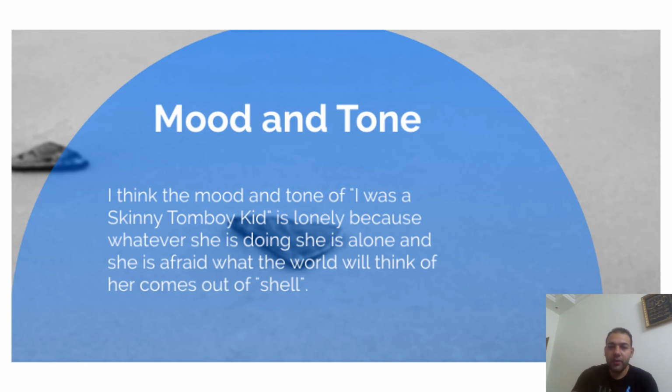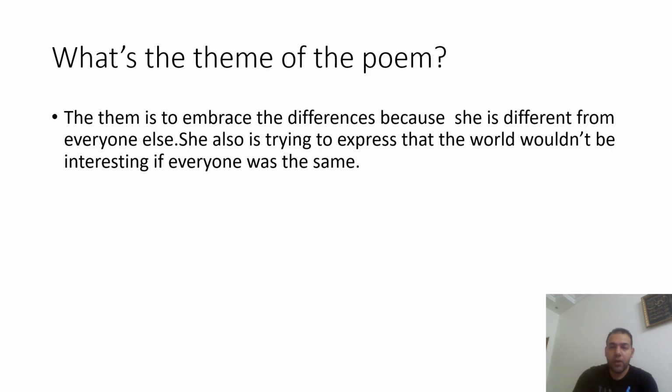What is the mood and the tone of our poem? So we say here, I think that the mood and the tone of I Was a Skinny Tomboy Kid is lonely, because whatever she's doing, she's alone. And she's afraid what the world would think of her comes out of shell. What's the theme of this poem? So we say the theme is to embrace the differences because she is different from everyone else. She is also trying to express that the world wouldn't be interesting if everyone was the same. Like she wants to say that I'm different and you're different. We are all different from each other, and if we are the same, this is not gonna be interesting.